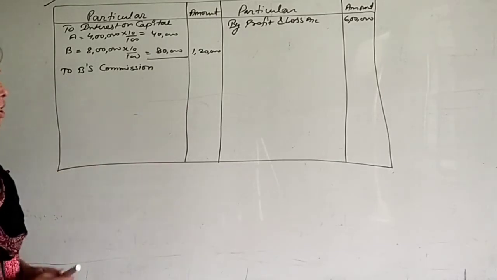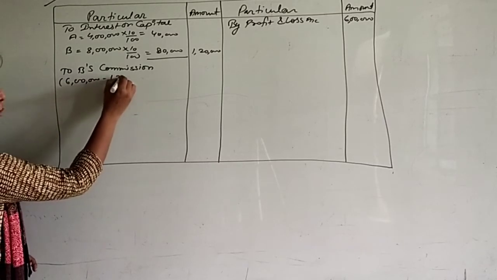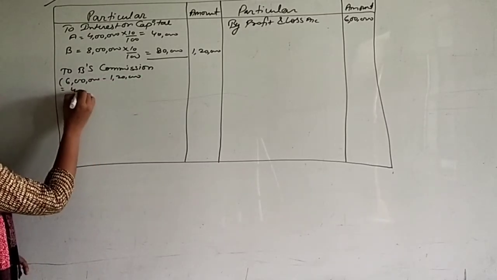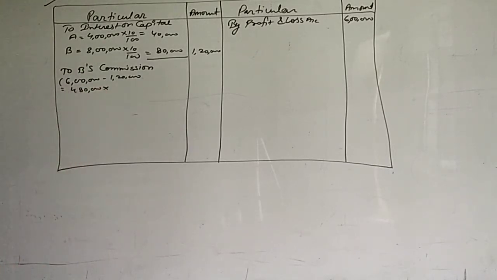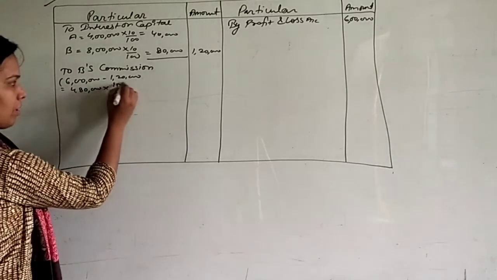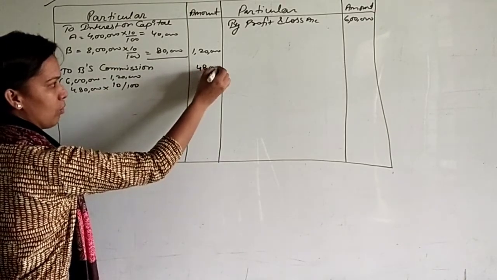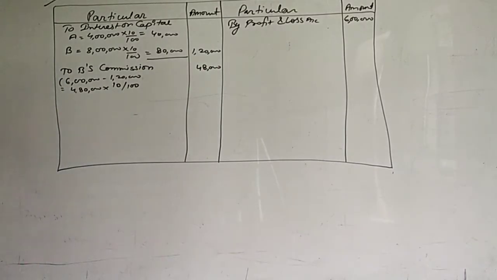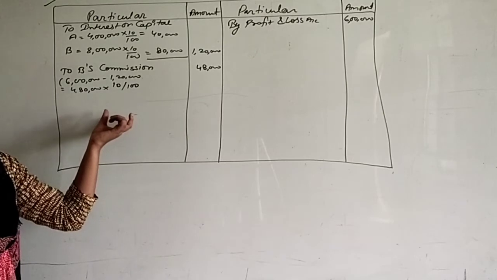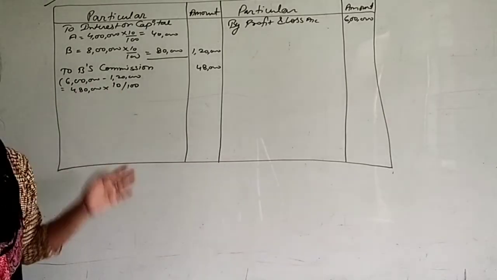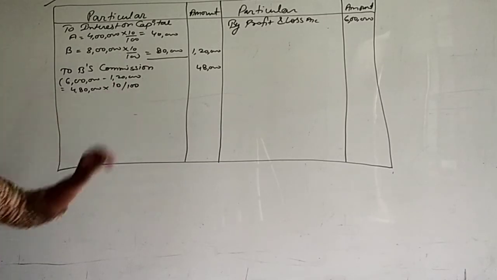commission. Okay, so we will write here like 6 lakh minus 1,20,000. So you have profit 4,80,000 multiply by rate. What is the rate of interest? That is 10%. So B's commission will be 48,000. This is the commission of B. The same point was here that B will take commission on net profit before charging any commission. So just I am taking here simply 10 upon 100. Okay.